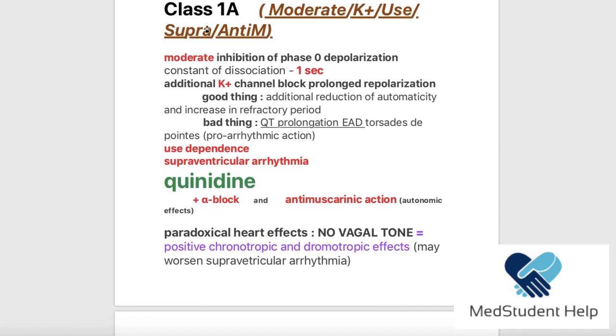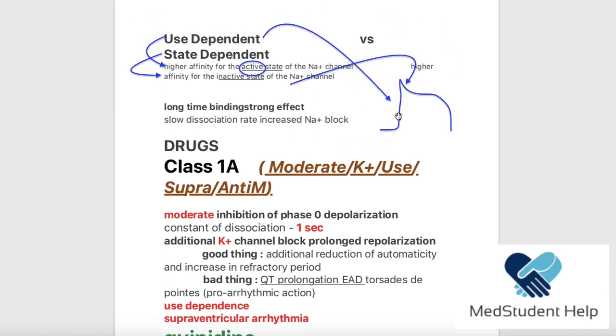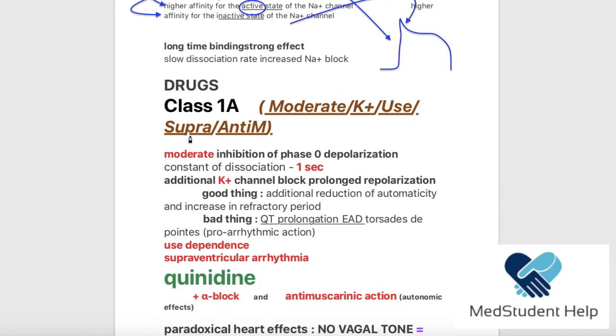Class 1A drugs have a moderate inhibition of phase 0 depolarization. What was phase 0 depolarization? It was this phase, right? So they have a moderate inhibition. Why moderate inhibition? Because the time of binding to the channel is only 1 second.